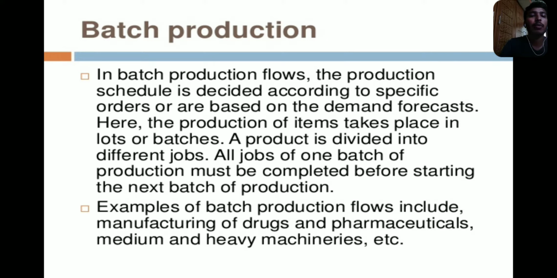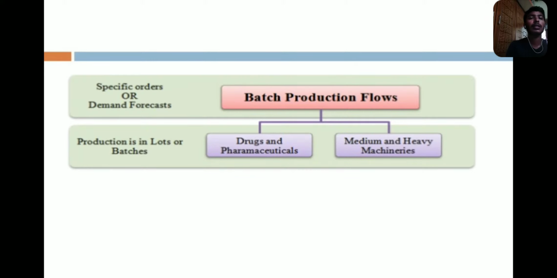What are the examples of batch production? Drugs and pharmaceuticals, and medium and heavy machinery. Pharmaceutical and chemical companies and heavy machinery mechanical parts are produced in the batch production system. So these are the examples of batch production: drugs and pharmaceuticals, and medium and heavy machinery parts.